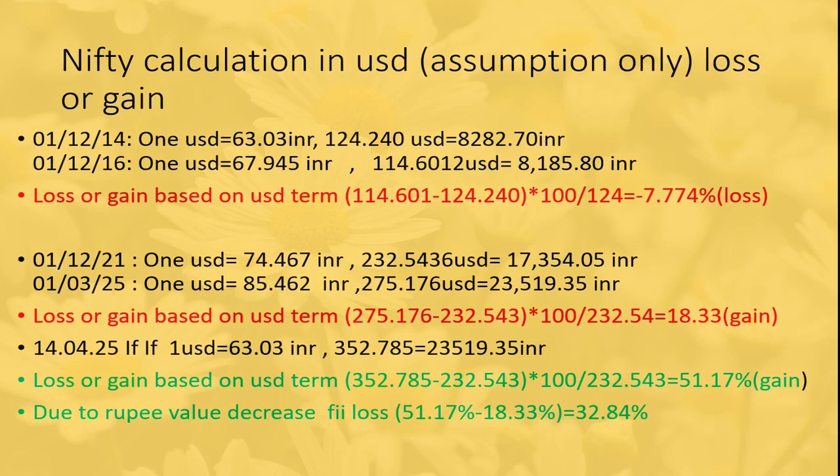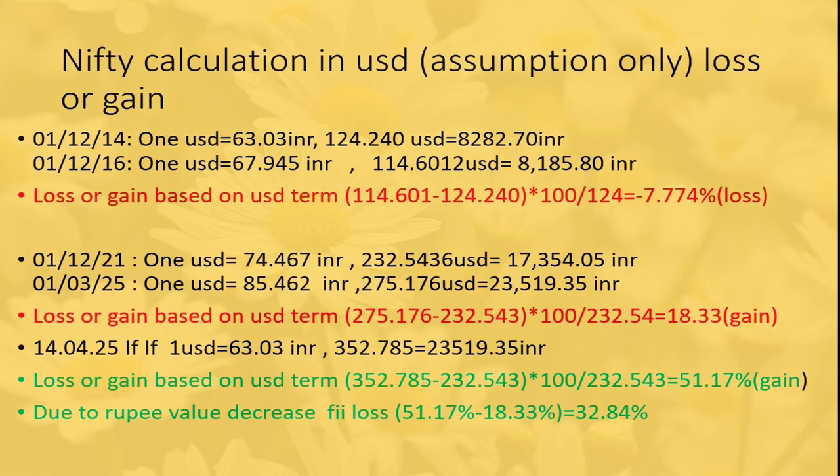That is, the profit would have decreased by 7.774 percent. Next, we are comparing 2021 and 2025. If we had invested $232 in 2021, we would have got 275.176 USD in 2025. That is, we get 18% profit.